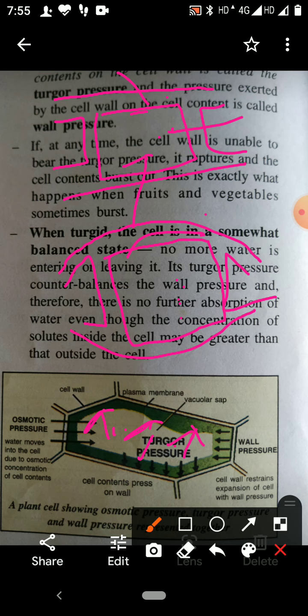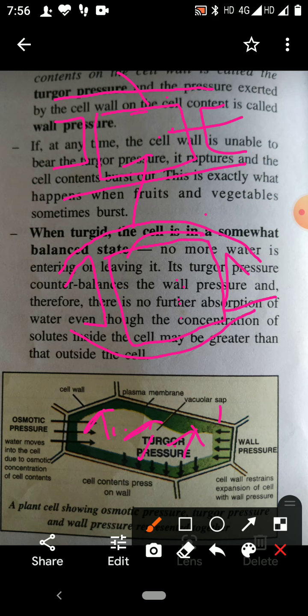A cell that has come in fully distended form, and cannot accommodate any more molecules of water, is called a turgid cell, and this condition is the turgidity. When the cell is in the condition of turgidity, at that time pressure of the cell contents on the cell wall is called turgor pressure. Pressure of the cell wall on the cell content is called wall pressure.